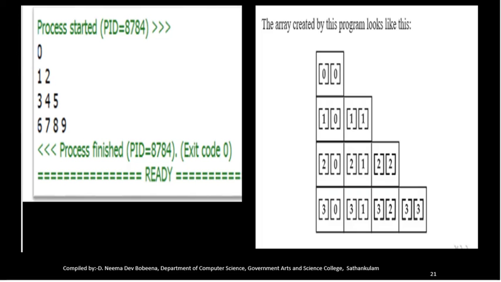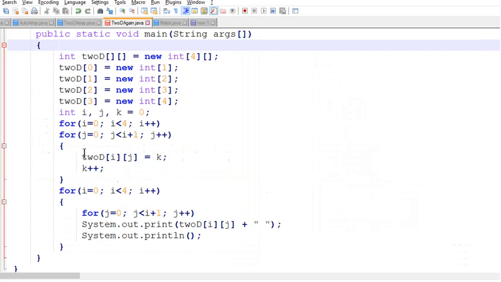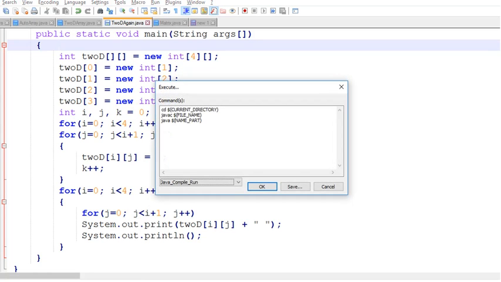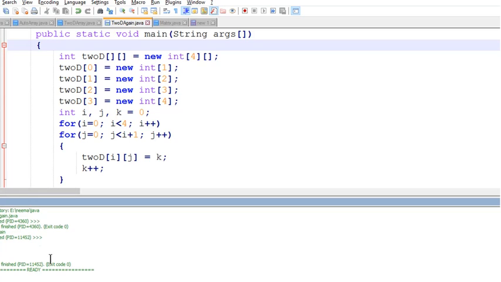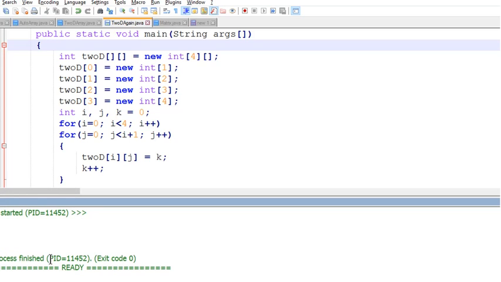It looks like this: 0th row 1 column, first row 2 columns, second row 3 columns, and third row 4 columns. When we execute this program, the output will be like this, with 1 column, then 2 columns, 3 columns, and 4 columns.